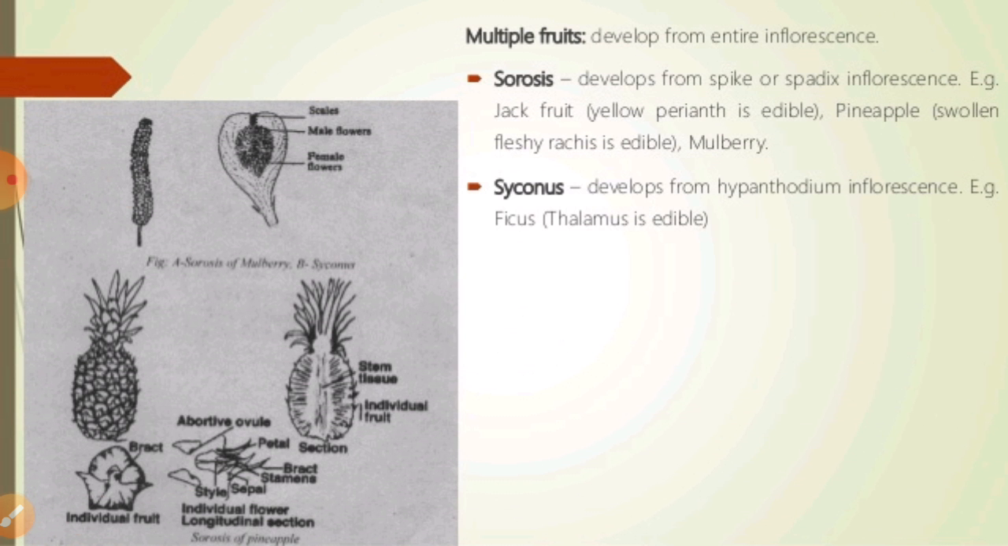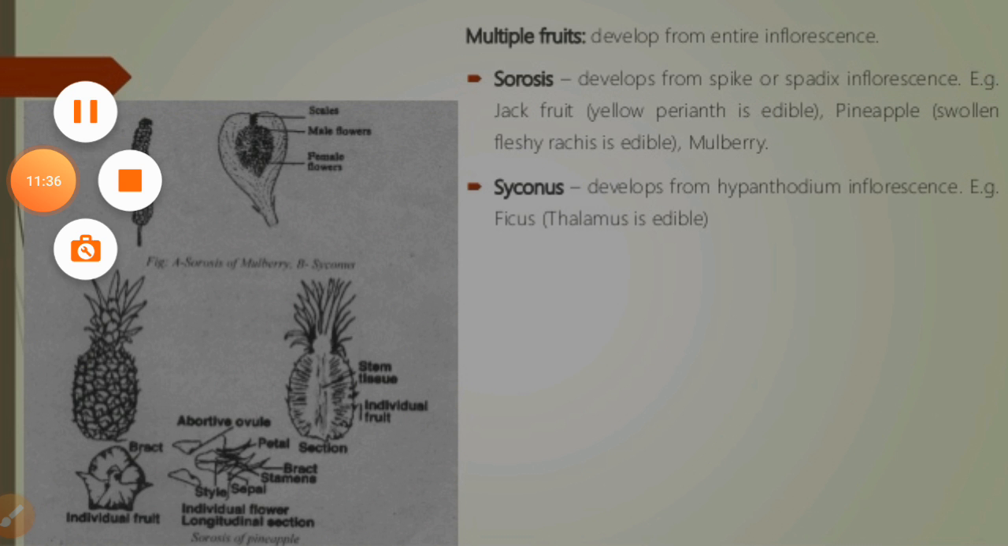So we can say generally the sorosis develops from the spike and the spadix inflorescence, like jackfruit, pineapple, lychee and mulberry. These are different structures through which we can classify them and eat them. Syconus fruits, we can say, develop from the hypanthodium inflorescence. These are different examples of this type of fruit.